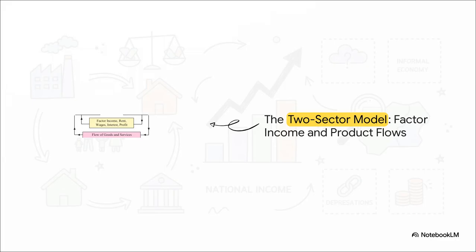Let's look at the 2-sector model because it perfectly captures the fundamental engine of our economy. Notice how the factors of production, things like land, labor, capital, and enterprise, flow straight from households down to the firms. In return, money flows right back up to the households as rent, wages, interest, and profits. Households then turn around and use that exact income for consumption expenditure on the goods and services the firms just made. It's a continuous, beautiful loop of economic life.